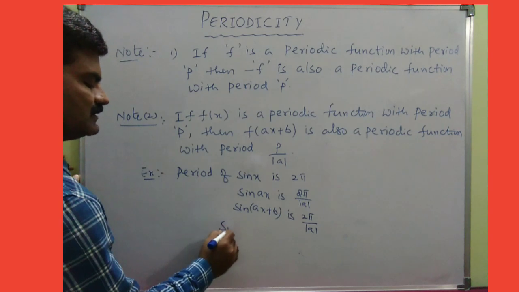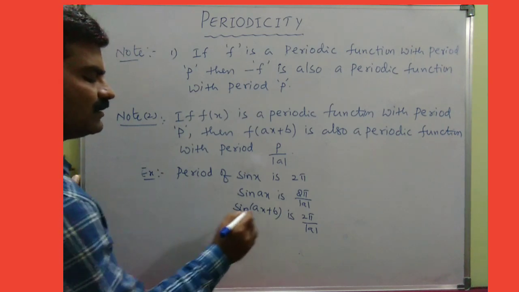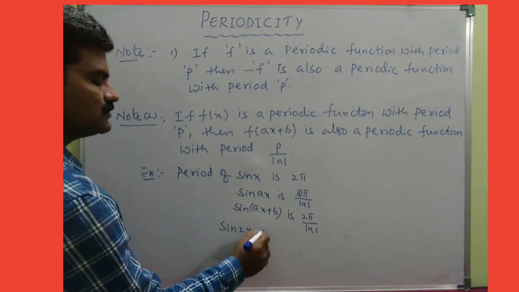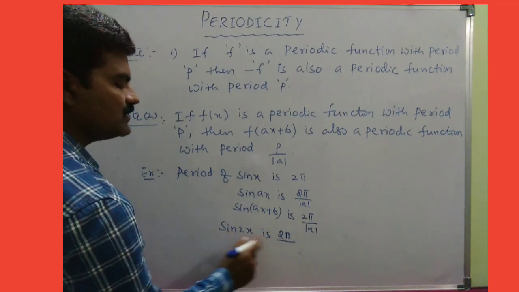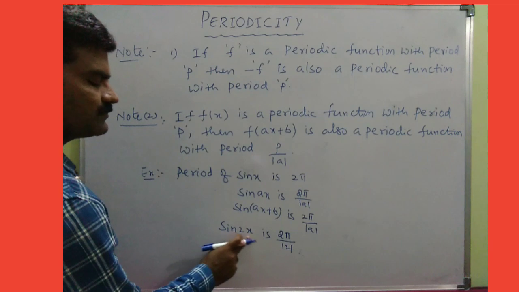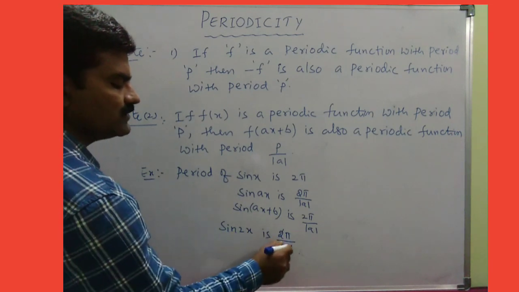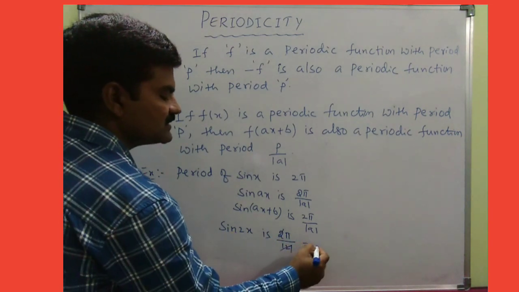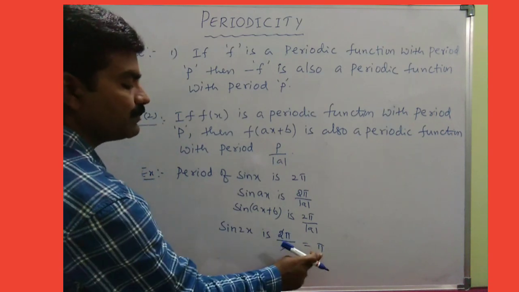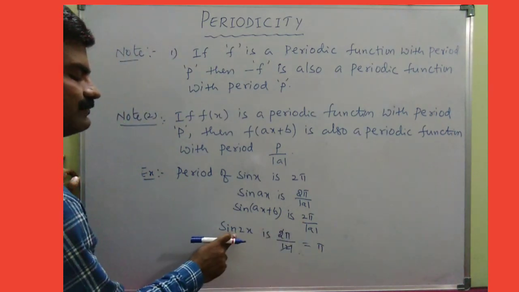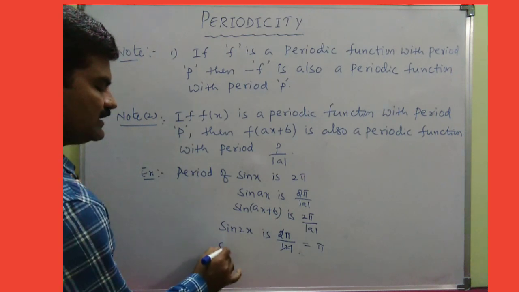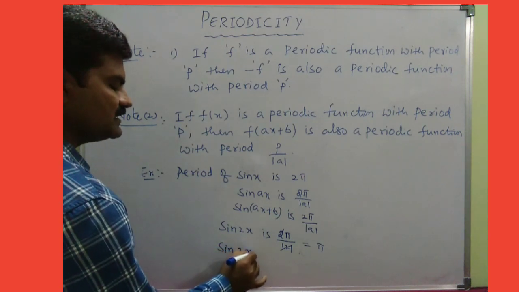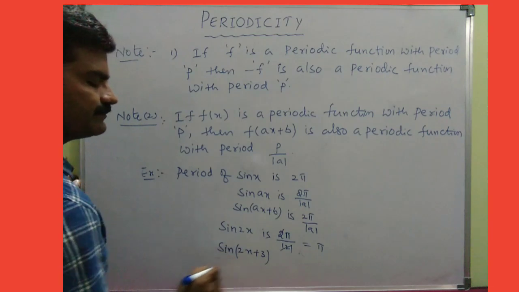Now can you tell me what is the period of sin 2x? So the period of sin 2x is clearly 2 pi by modulus of 2, right? Because the coefficient is 2. Now 2 gets cancelled, hence it equals pi. Therefore pi is the periodicity of sin 2x, my dear. Fine. Now can you tell me what is the periodicity of sin of 2x plus 3?